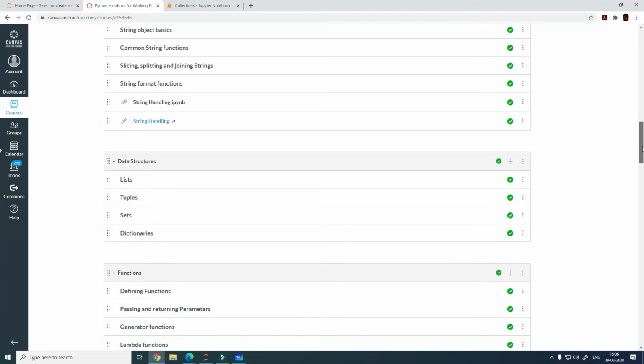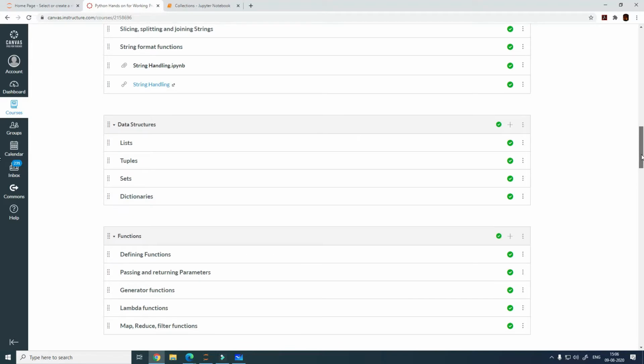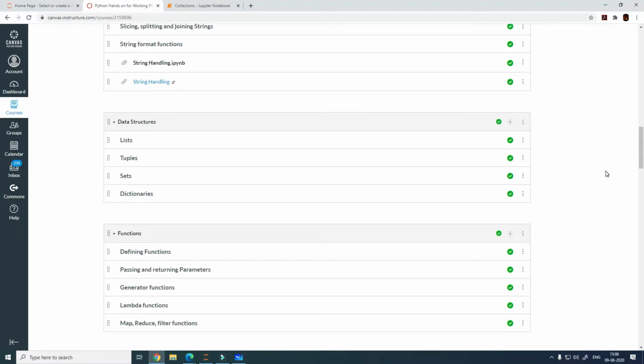Now what we are going to do today is start with the data structures. We also call them collections in Python, and we are primarily going to look at lists, tuples and sets for today. There is a reason I am not going to cover all of these today. We are probably going to do dictionaries next time onwards. It may be too much to consume or digest in a single class. So let me just get started with lists now.